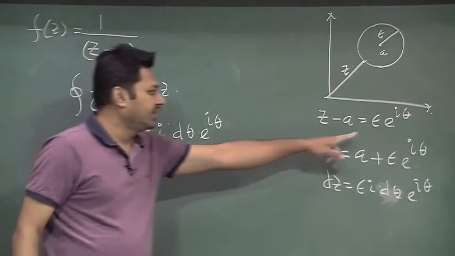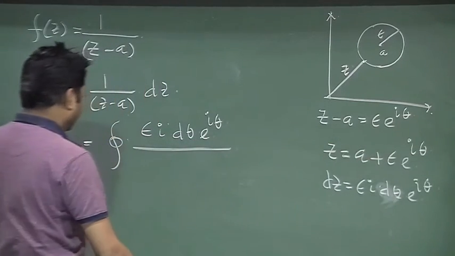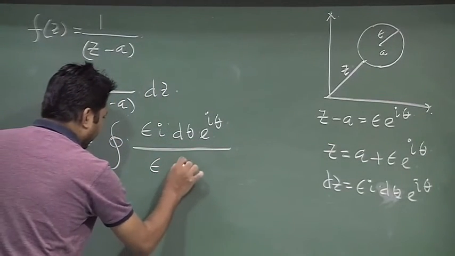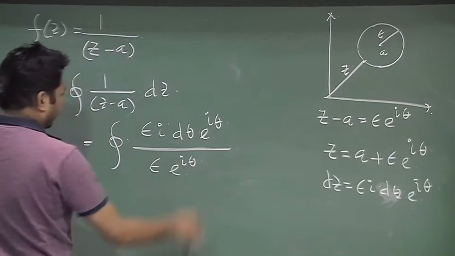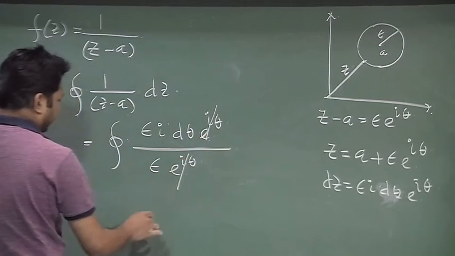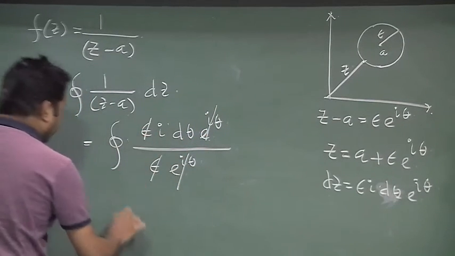Z minus a is epsilon e to the power of I theta. So, e to the power of I theta cancels out, epsilon cancels out.